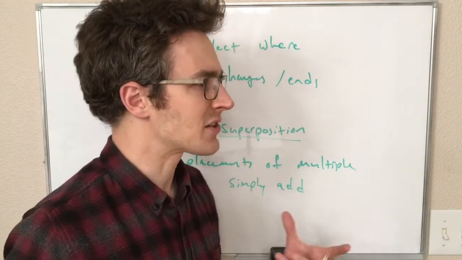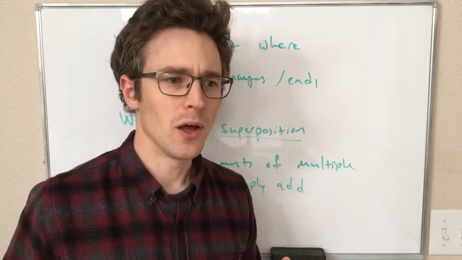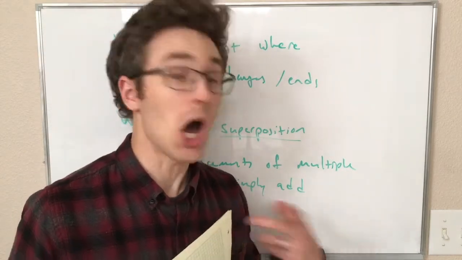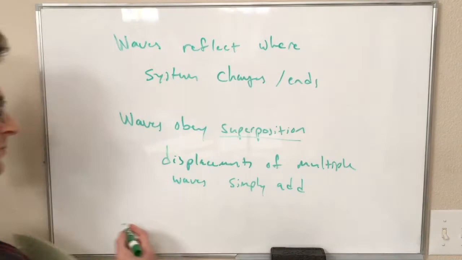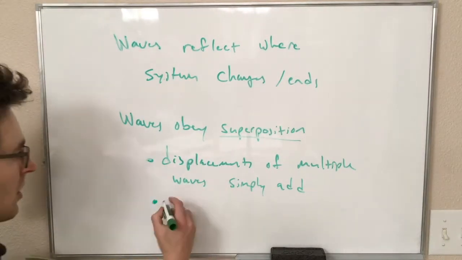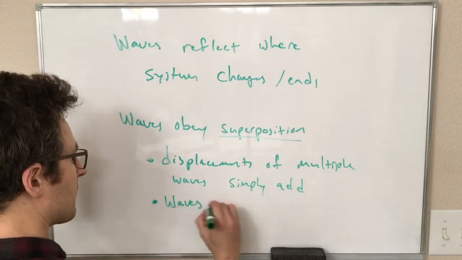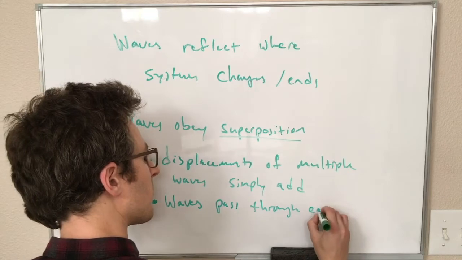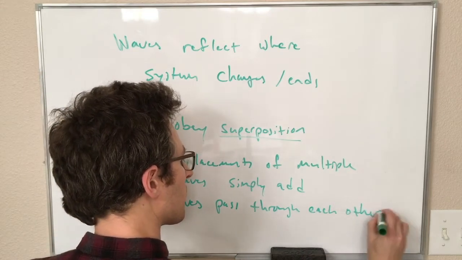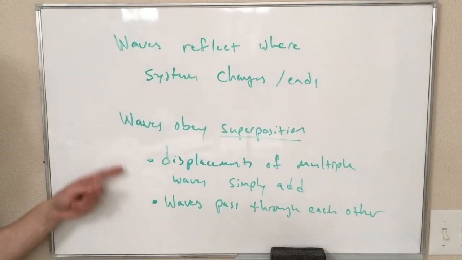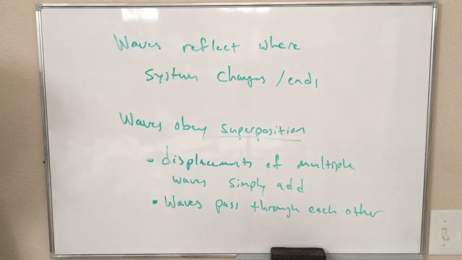They don't affect the motion of each other. These types of waves cannot reflect off of other waves. So superposition means both of these things because mathematically they're the same. Okay, and there are some good animations to visualize both of these that I will link to later on.